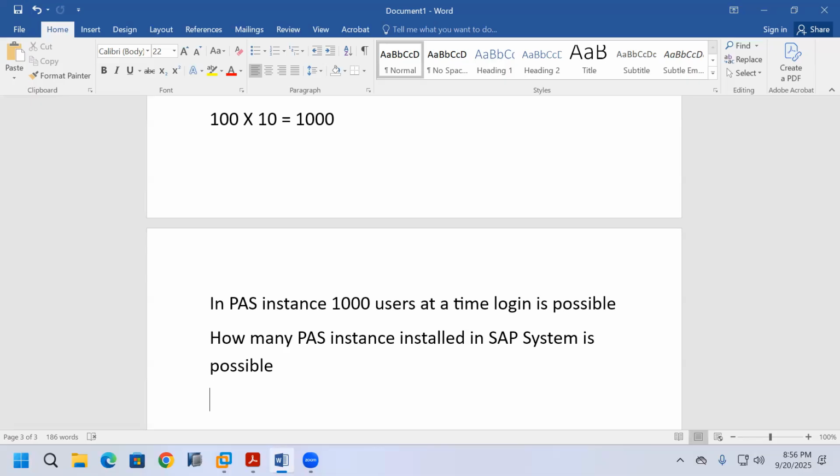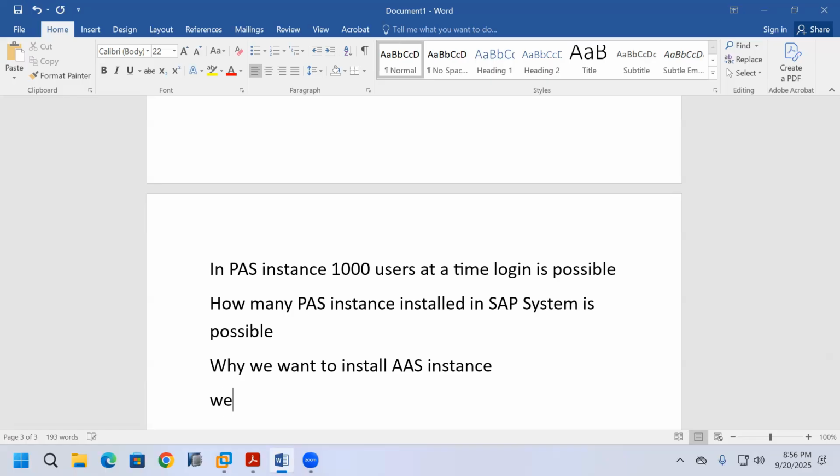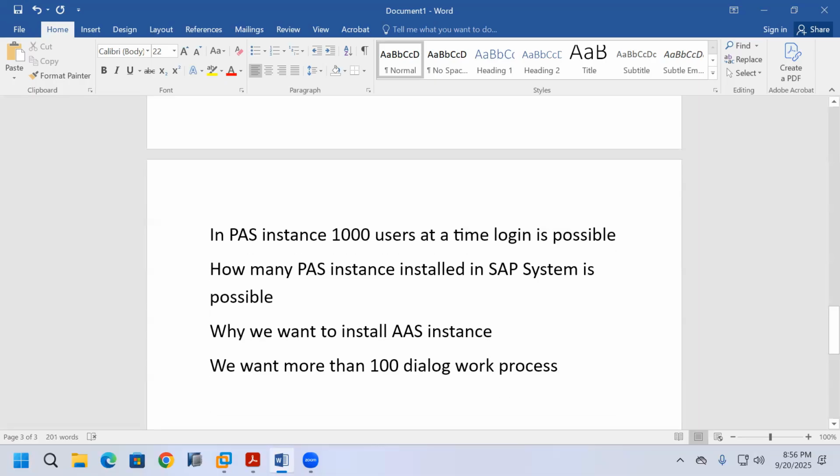In an interview, they ask you why we want to install an additional application server instance. Simple answer: we want more than 100 dialog work processes. Why do we install an additional application server instance? The answer is, we want more than 100 dialog work processes. In company production systems, they maintain 20 or 25 additional application server instances.